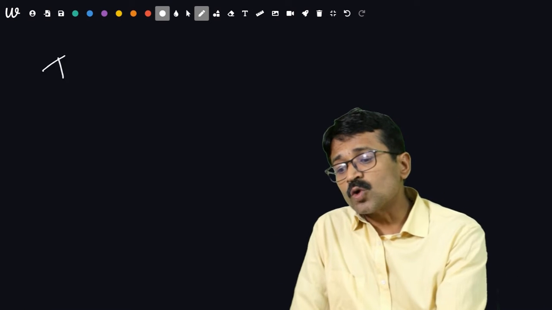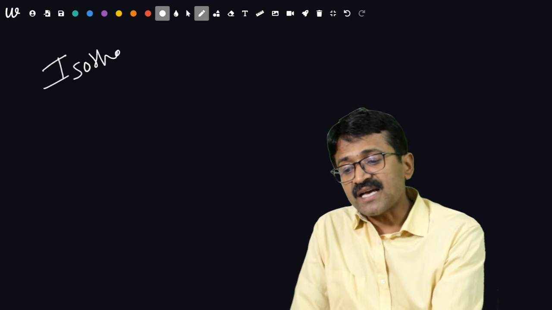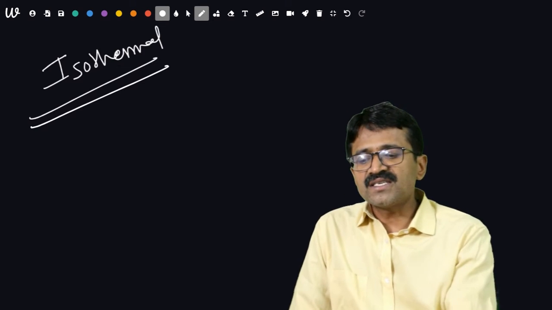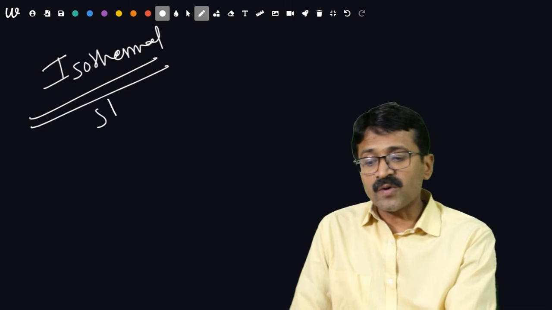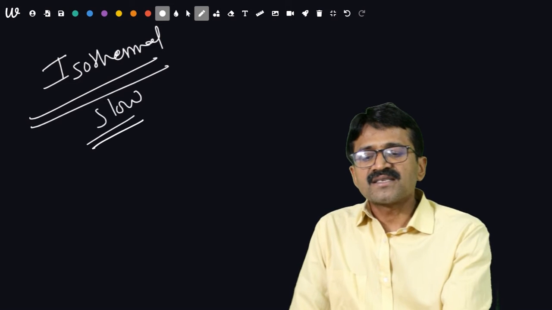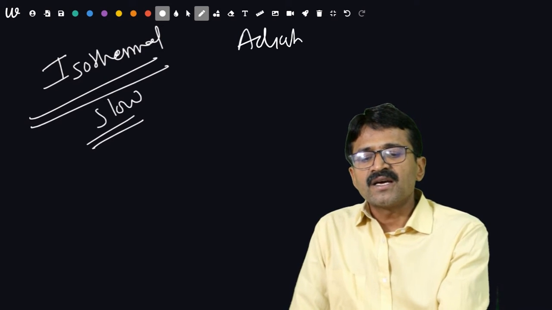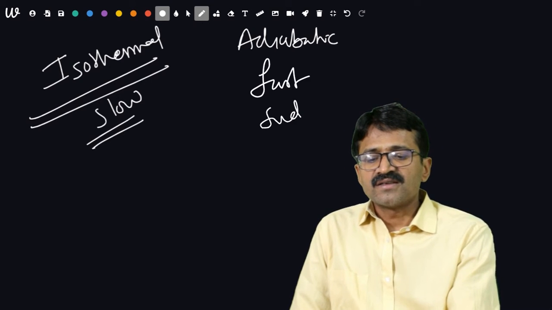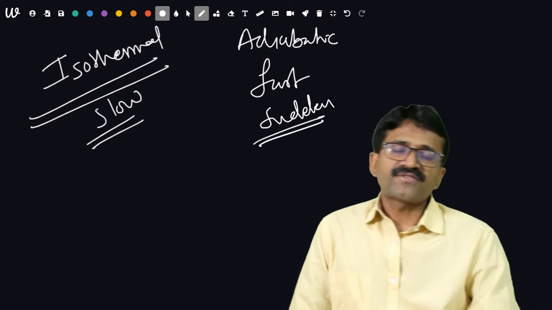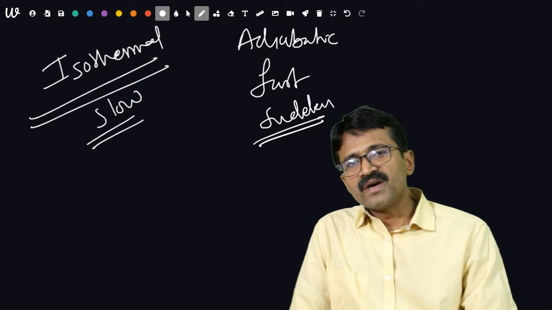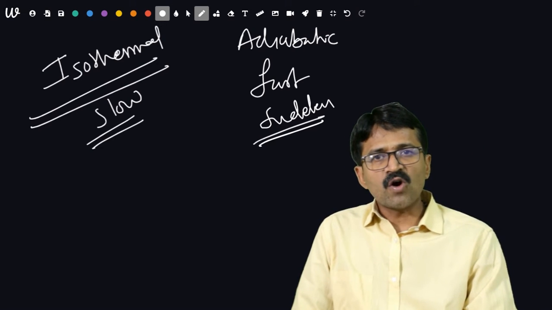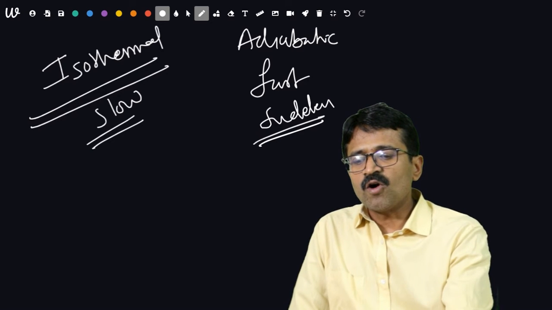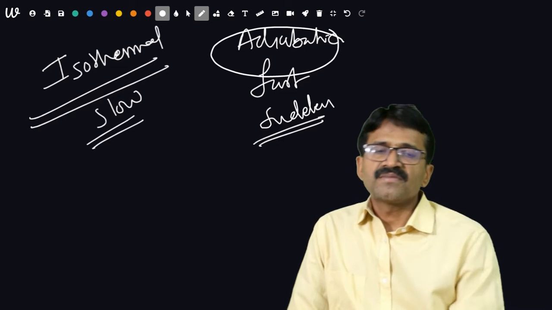Now another question is, what about the slow process? It is isothermal. Remember students, it is the isothermal process. Which is the slow process? Isothermal. Which is the fast or sudden process? If slow is isothermal, sudden is adiabatic. Adiabatic process is a fast or sudden process. If something happens suddenly, like bursting of a tube or the blast of a bomb, these are all adiabatic processes or adiabatic systems.